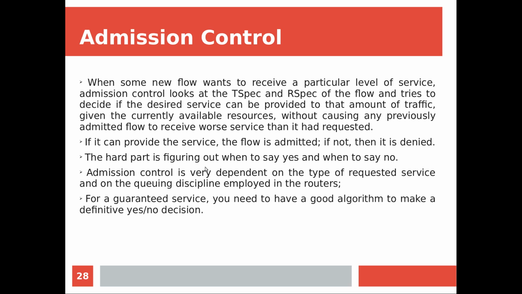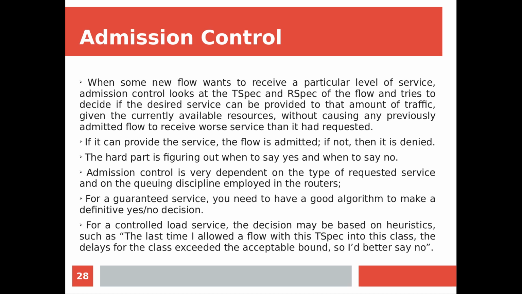So for a guaranteed service, that is given for the intolerant and non-adaptive application, we need some service guarantee, right? So here you need to have your admission control algorithm good enough to make a definitive yes or no decision. Some heuristic is not preferred here, because we need a definitive yes or no algorithm for guaranteed service. But when it comes to controlled load service, it is for tolerant and adaptive applications. So the decision may be based on some heuristic, that is fine. No need of a definitive yes or no.